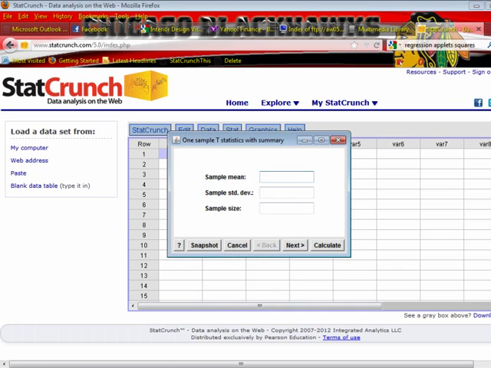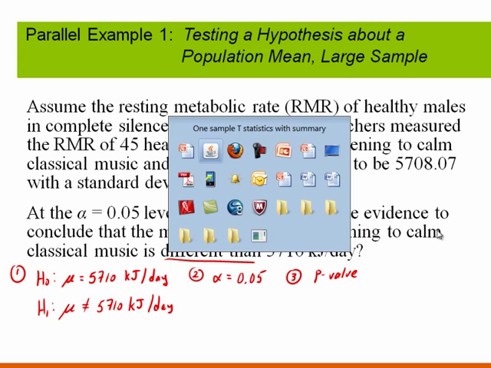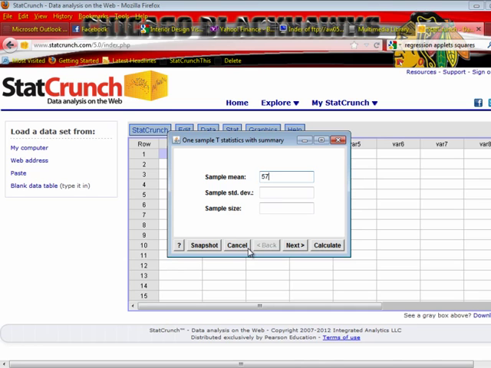Our sample mean was what? 5708.07. Somebody write this down for me. 5708.07 was our sample mean. Our sample standard deviation was 992.05, and our sample size was 45.